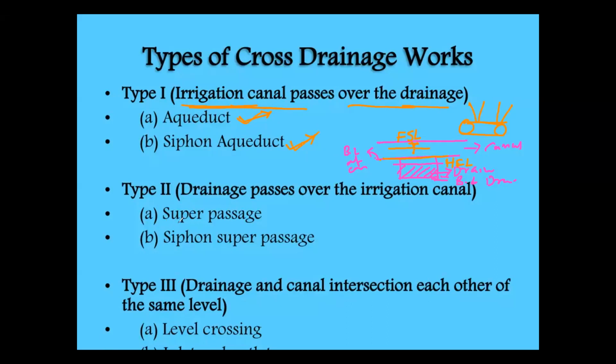Next one is type 2 cross drainage work. Here the drainage passes over the irrigation canal. So the canal will be below. Here the canal bed level, canal full supply level. So this is the bed level of the drain.